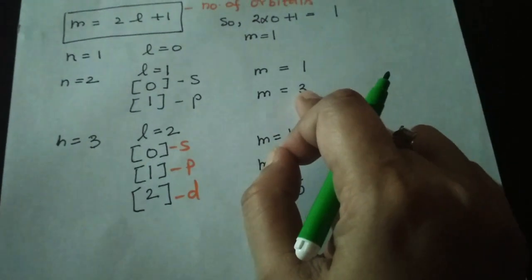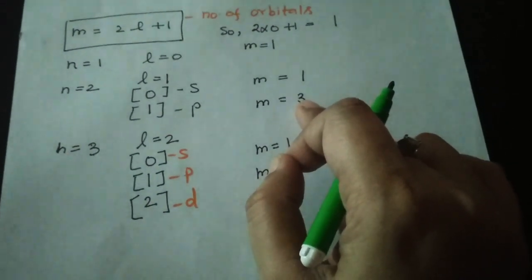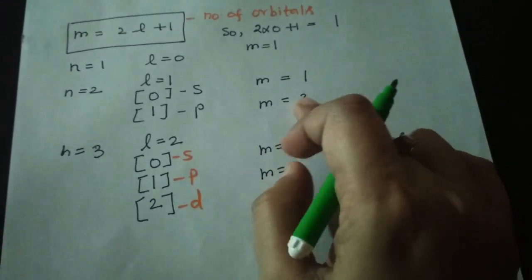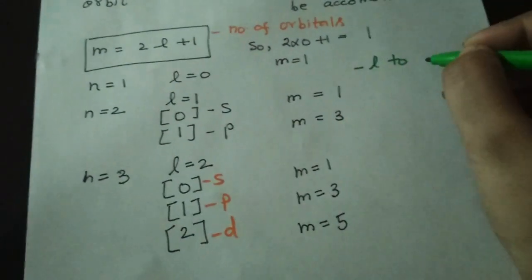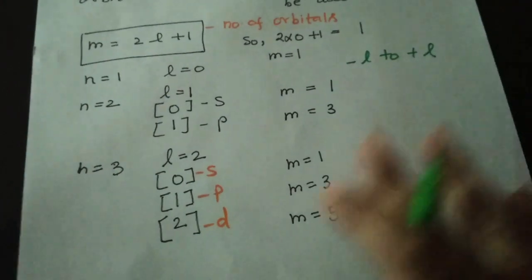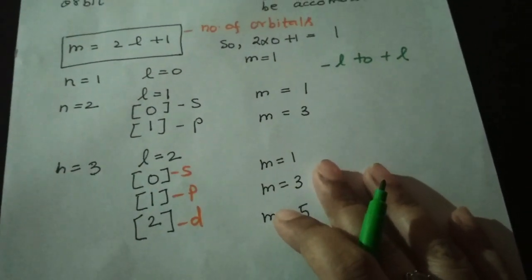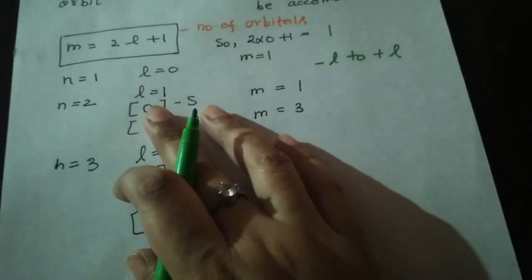The formula for representing it is from minus L to plus L. This is the representing method of the magnetic quantum number.